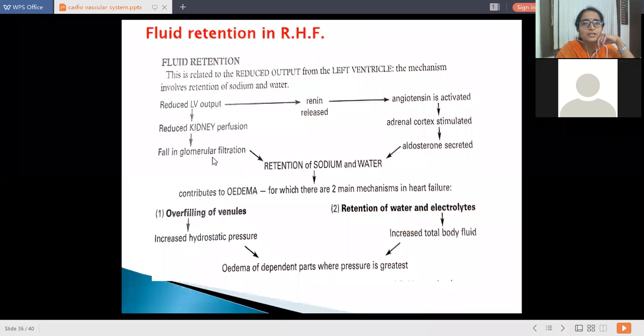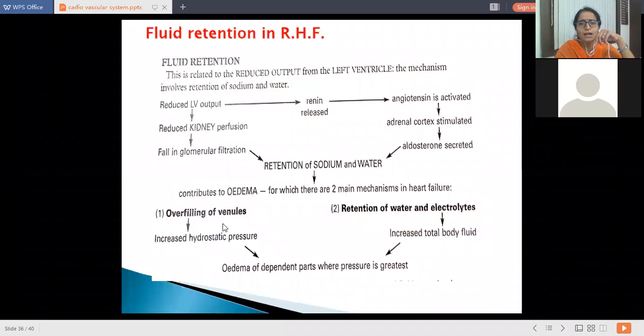Now, fluid retention in right heart failure. There is reduced left ventricular output, which gives rise to reduced kidney perfusion and a fall in glomerular filtration, which gives rise to retention of sodium and water. This again gives rise to stimulation of the renin-angiotensin mechanism. By this way, the adrenal cortex gets stimulated and there is aldosterone secretion, which again gives rise to retention of sodium and water. So there is continuous edema, for which there are two mechanisms in heart failure: overfilling of